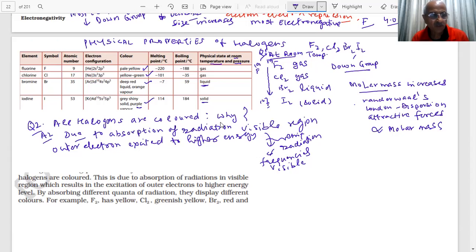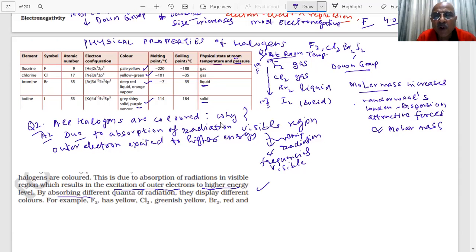Important question is there, students. They are highly colored. Noted? Colored due to absorption of radiation in the visible region, which results in excitation of an electron to higher energy, absorbing different quanta of radiation. Therefore, they show highly colored solutions, students.